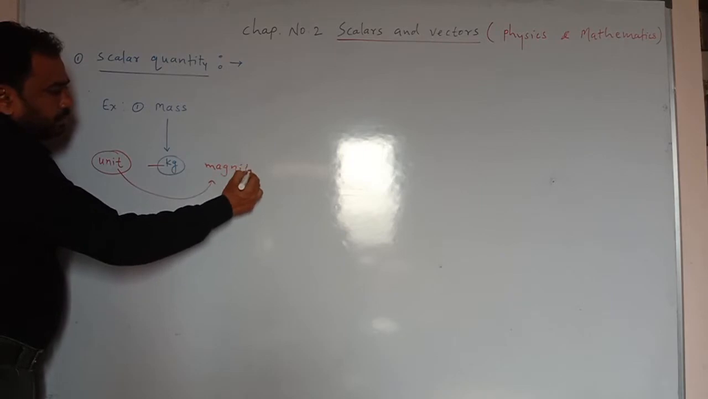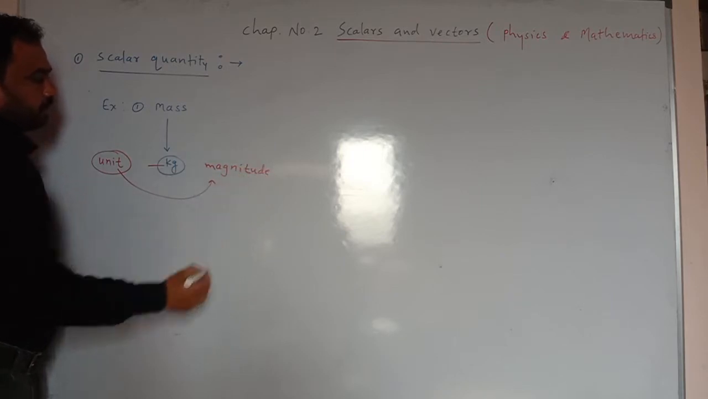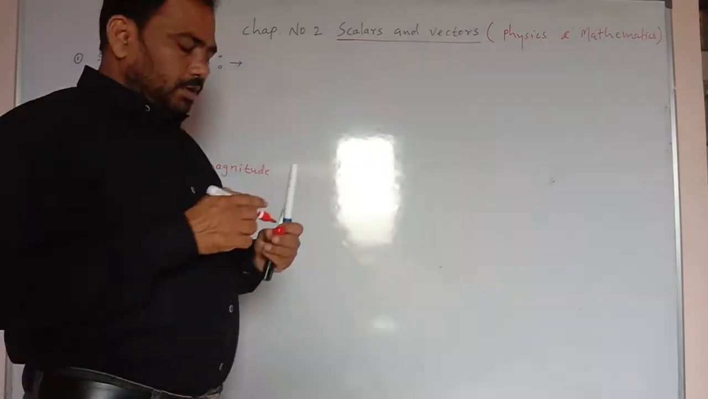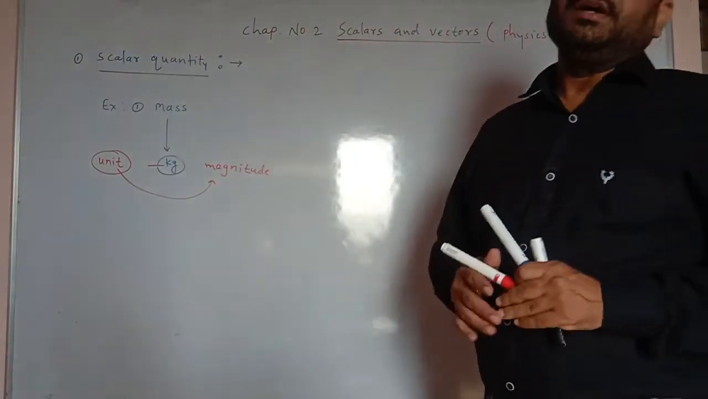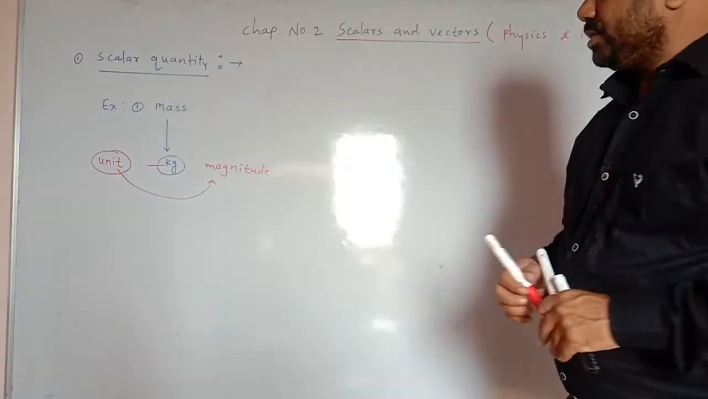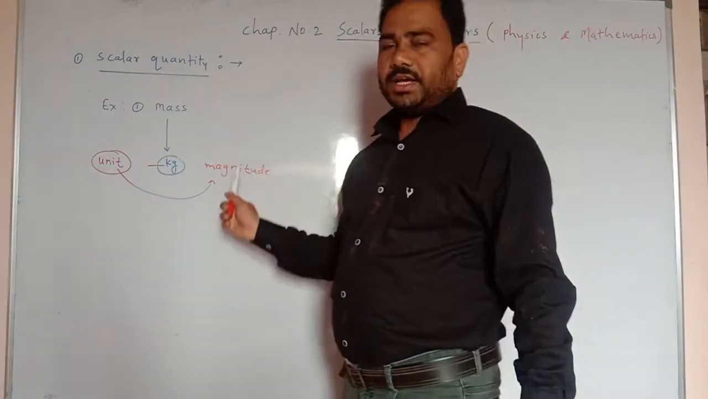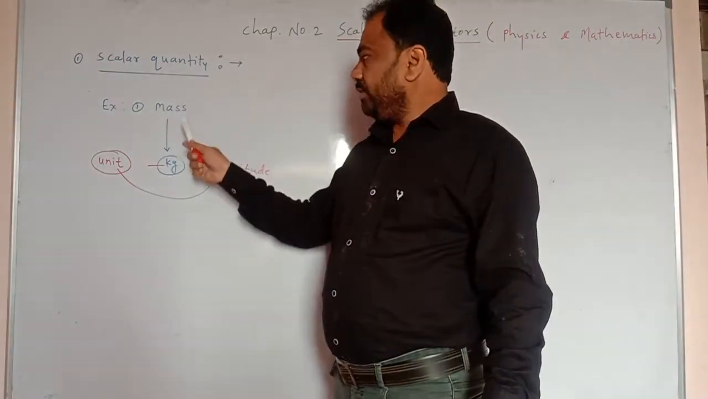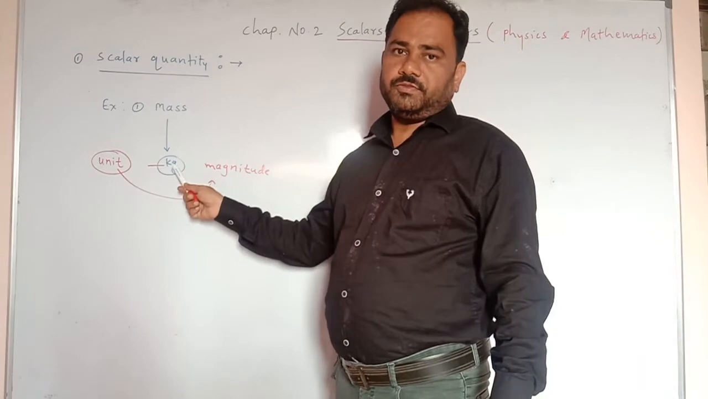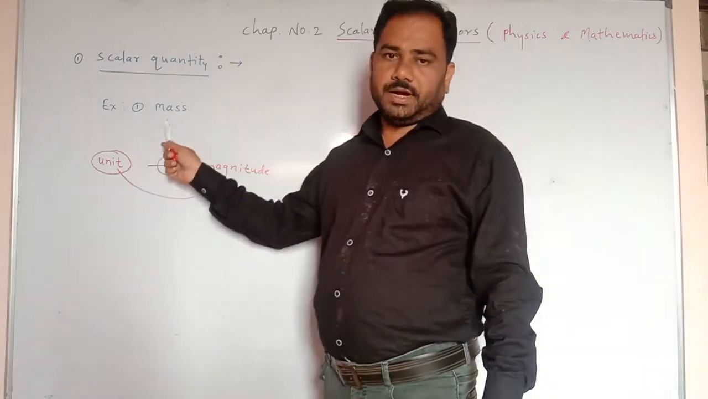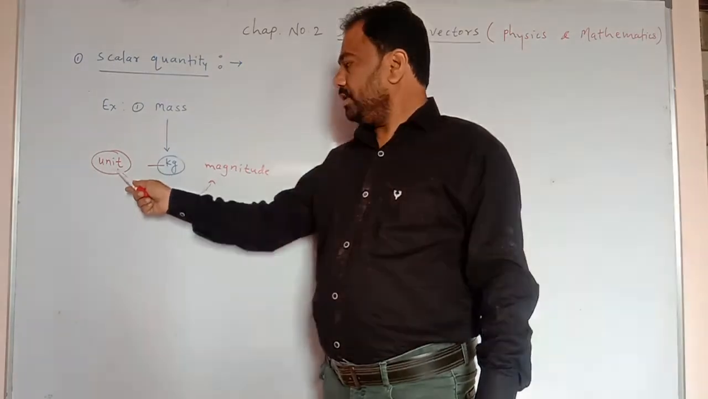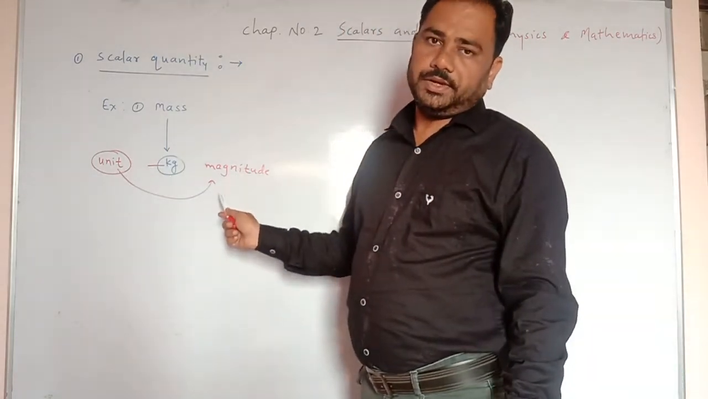You should remember here, what does magnitude mean? Magnitude means simply the unit of the given physical quantity. So the magnitude of mass is what? The magnitude of mass is kilogram, because kilogram is the unit of mass. So this unit is also called magnitude.